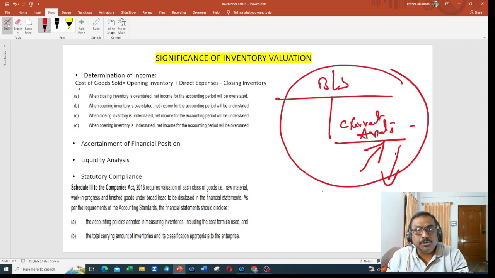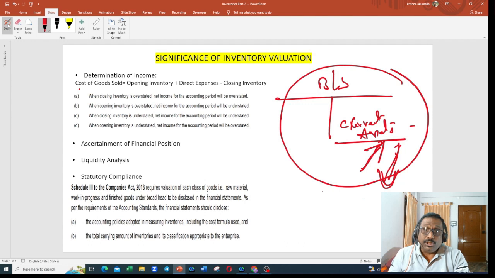What will the balance sheet show? Balance sheet will tell us the financial position of the organization. Am I right? If inventory is overstated, that means my balance sheet is not giving the correct, true financial position. If the inventory is undervalued, my balance sheet is not giving the right picture to the stakeholders.